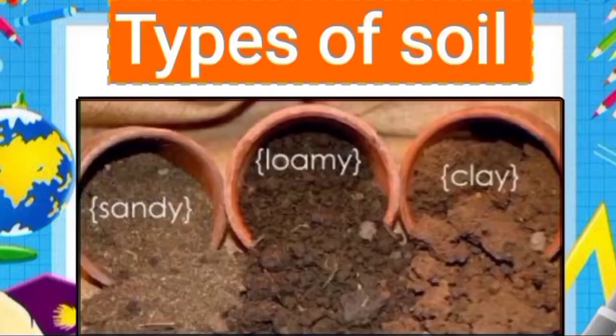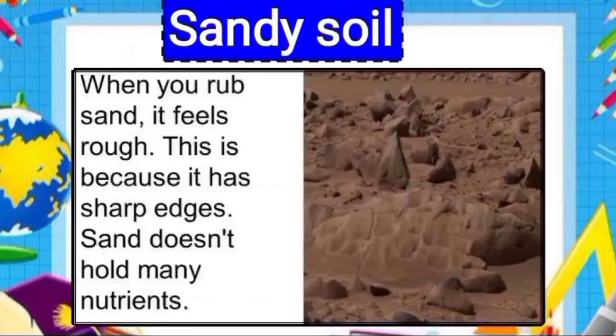Now let's understand types of soil. There are mainly 3 types of soil depending upon the amount of different soil particles present in it. These are sandy, clay and loamy soil. Sandy soil is the first type and it consists of small particles of weathered rock.